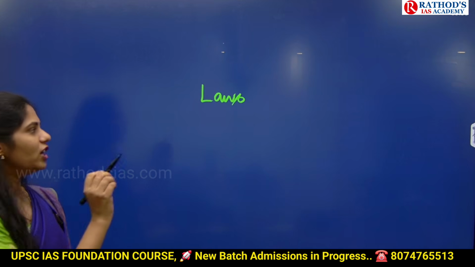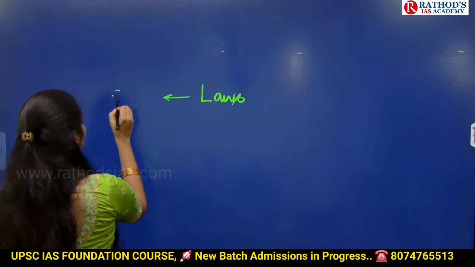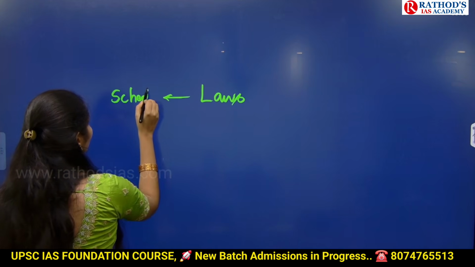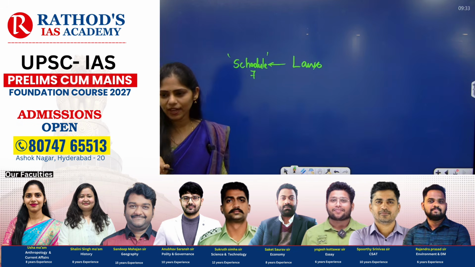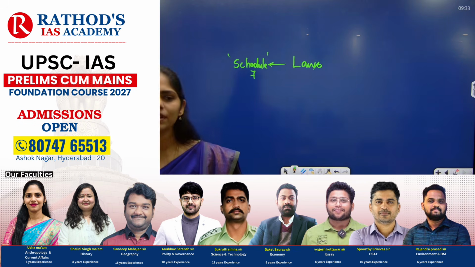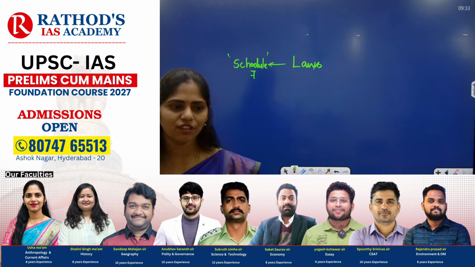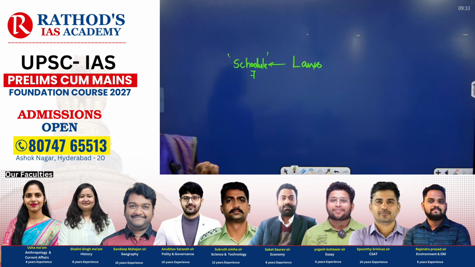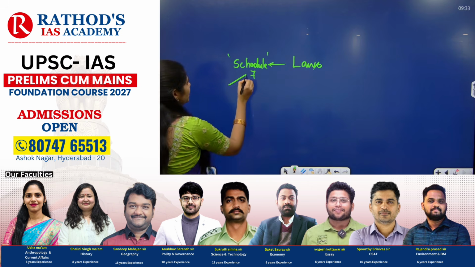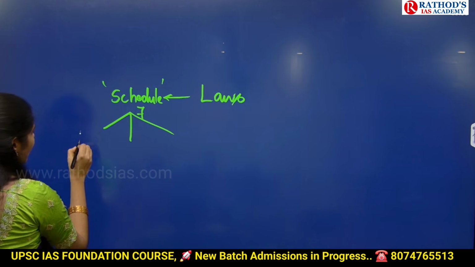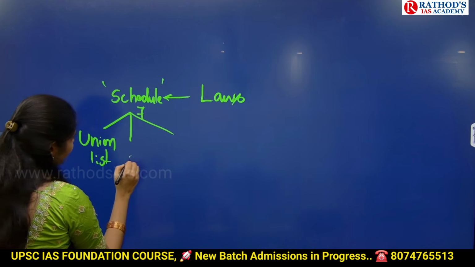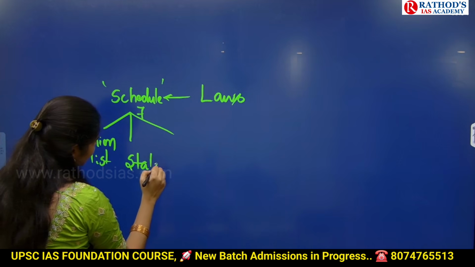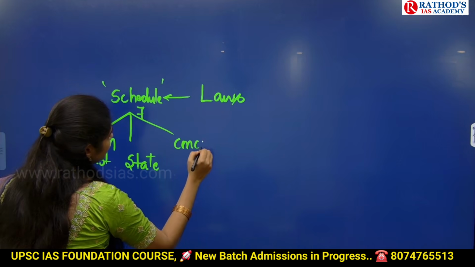In our constitution, we have Schedule 7. You'll come across Schedule 7 soon, guys, in your polity classes. As of now, remember, we have Schedule 7 of the Indian Constitution, and this Schedule 7 talks about 3 different lists. We have the union list, we have the state list, we have the concurrent list.